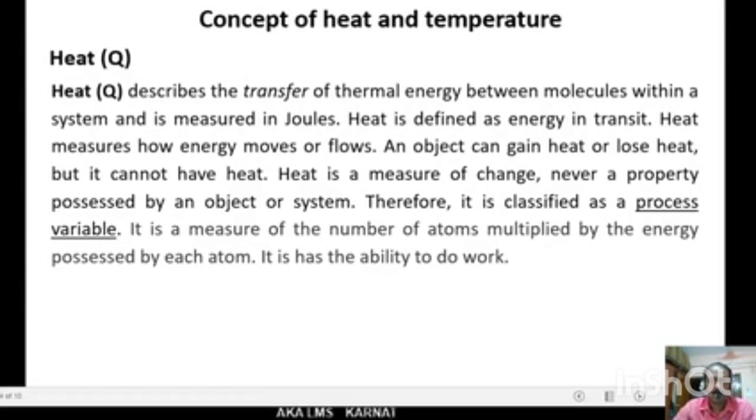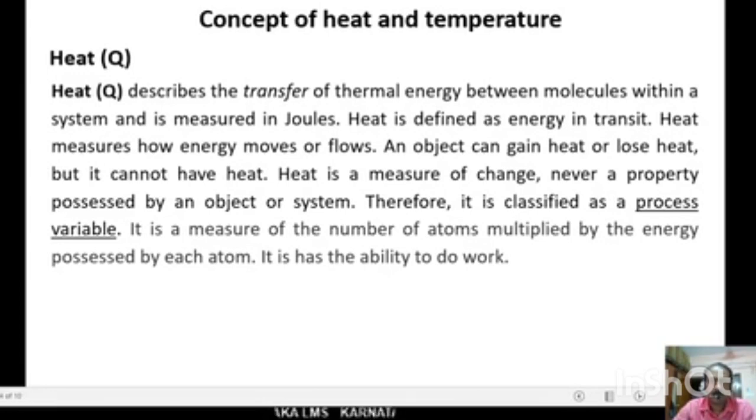Heat is defined as energy in transit. Heat measures how energy moves or flows. An object can gain heat or lose heat, but it cannot have heat. Heat is a measure of change, never a property possessed by an object or system.